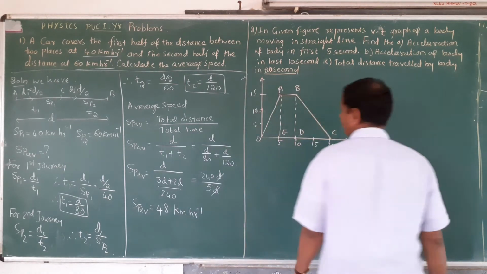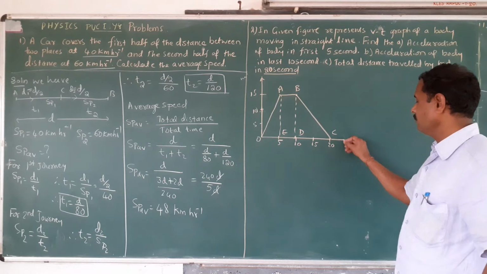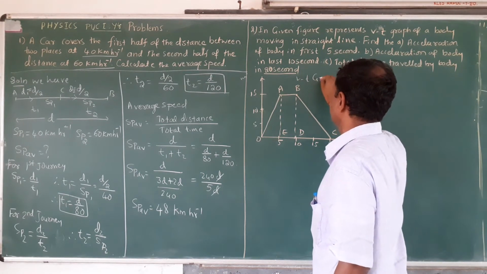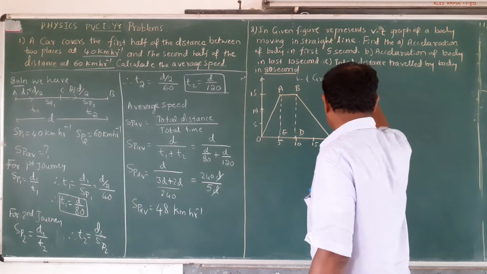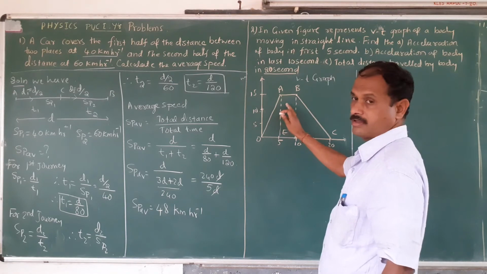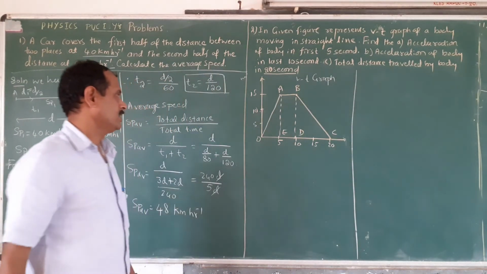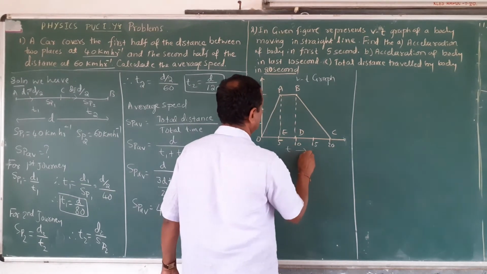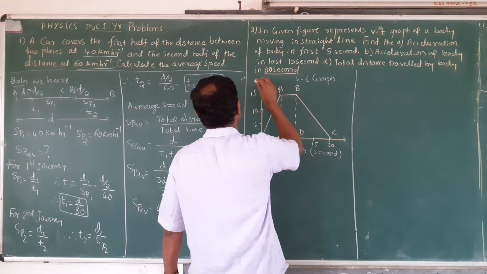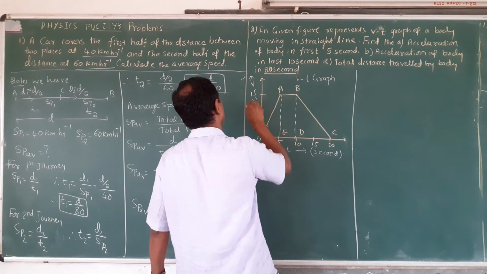VT graph. Now see here. One more point in the VT line. This VT graph is given here in the problem. In the problem, this VT graph is already given. According to this problem, this is the diagram. This is time, given in seconds. Now this is the velocity, in meter per second. That is also given here.